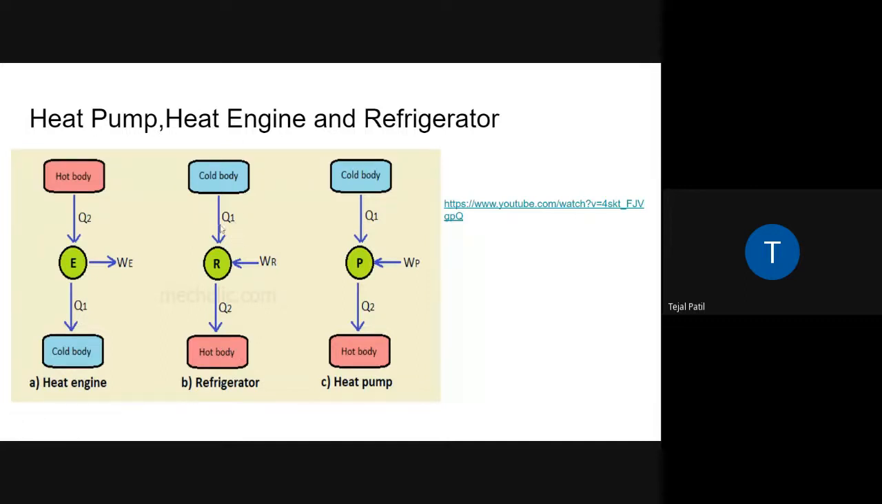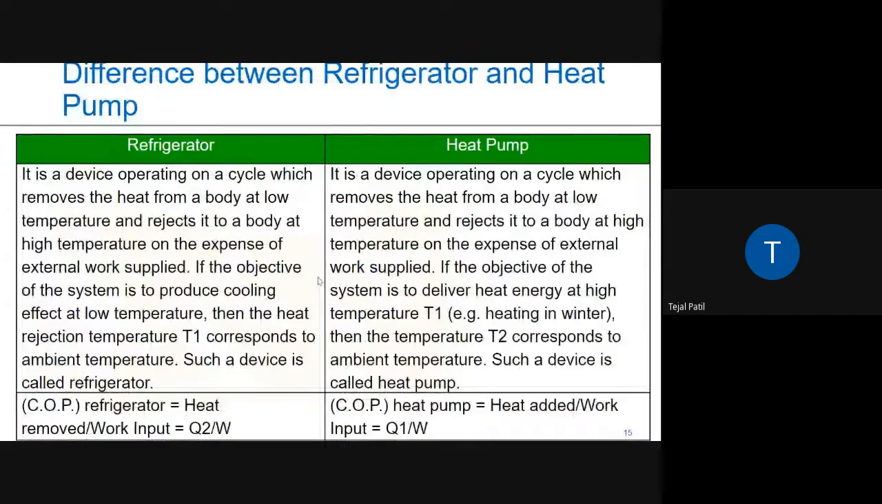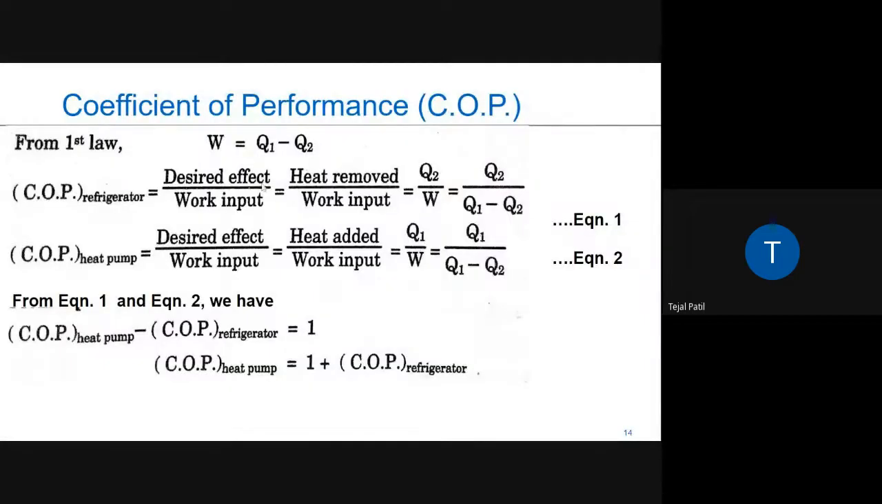And जितना आप ज्यादा यहाँ से heat लोगे, if you take more and more heat from this colder body, you will get more and more cooling effect over here, and that is the required target for the refrigerator. So what is the desired effect here? Q1 is the desired effect, that means the heat taken from the colder body, that is heat removed.